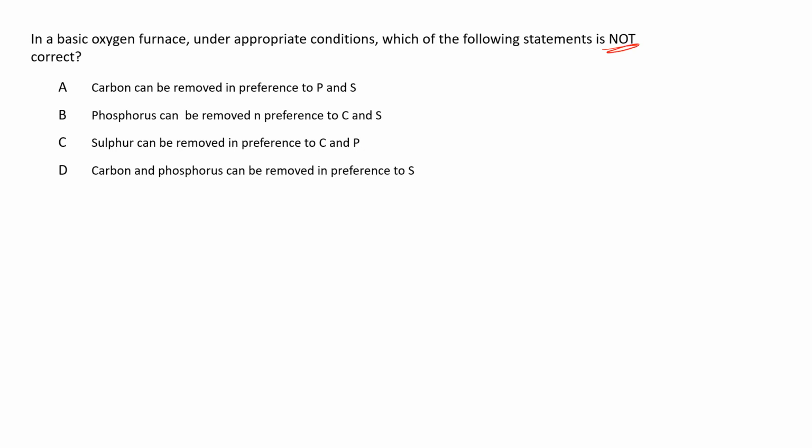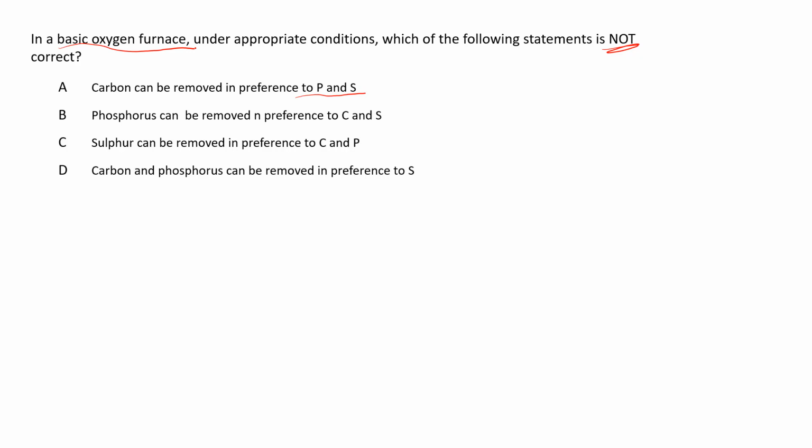Let us see. Carbon can be removed in preference to phosphorus and sulfur with reference to the basic oxygen furnace, right? So yes, the carbon can be removed in preference to phosphorus and sulfur. Now the second thing, phosphorus can be removed in preference to carbon and sulfur. Yes, phosphorus can also be removed.